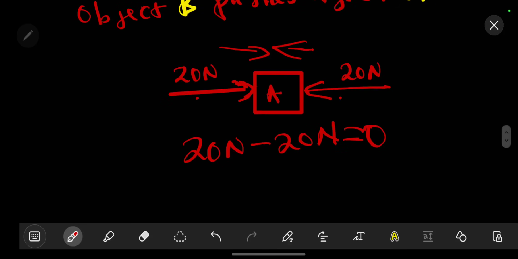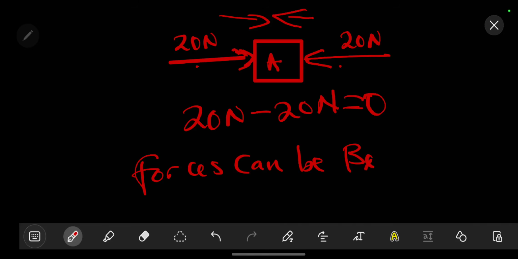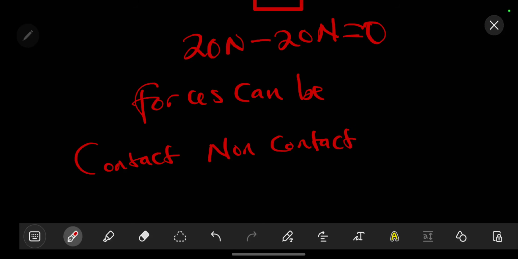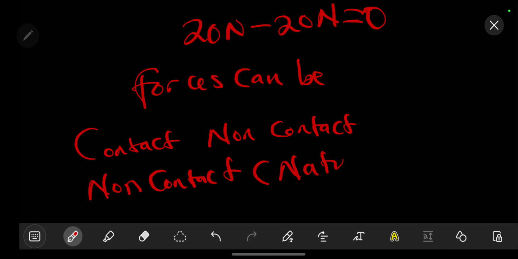So now, the types of forces. Forces can be either contact or non-contact. On the non-contact side, we are referring to those that have to do with nature.